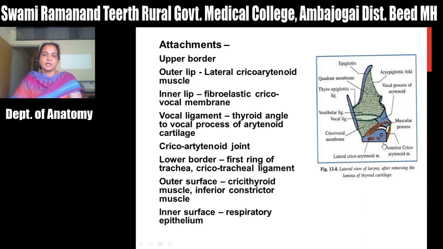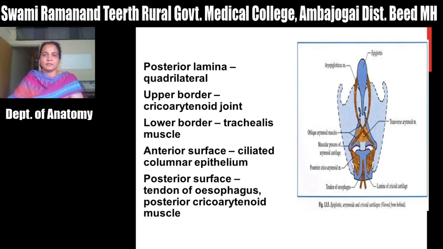Again, the outer surface gives origin to the cricothyroid muscle anteriorly, and the inferior constrictor of the pharynx, that is the cricopharyngeal part, which is the sphincter of the pharynx. The inner surface of this anterior arch of the cricoid cartilage is lined by respiratory epithelium, that is ciliated columnar epithelium. Then posteriorly it is broad, quadrilateral in shape, in the form of a lamina.